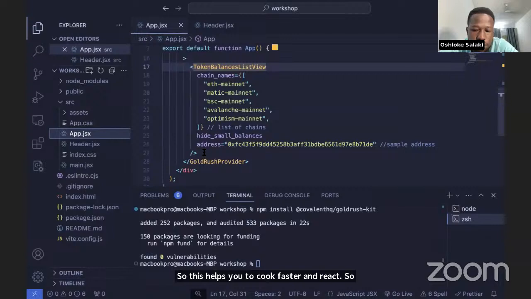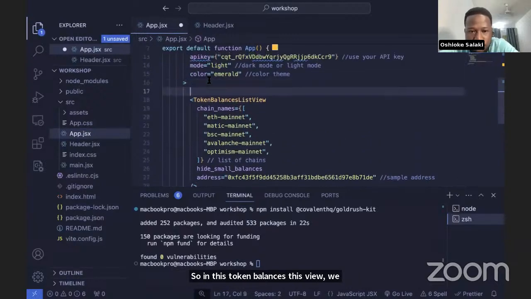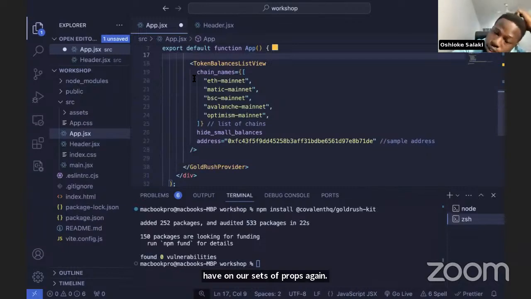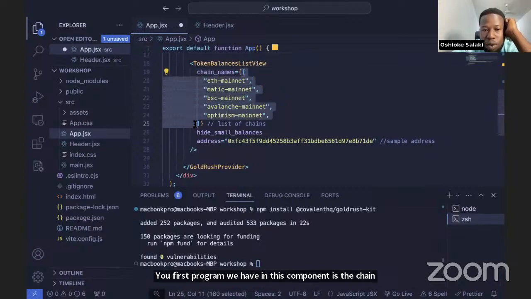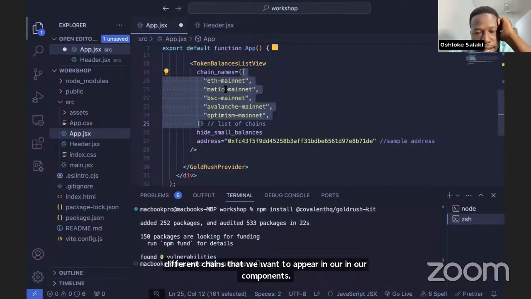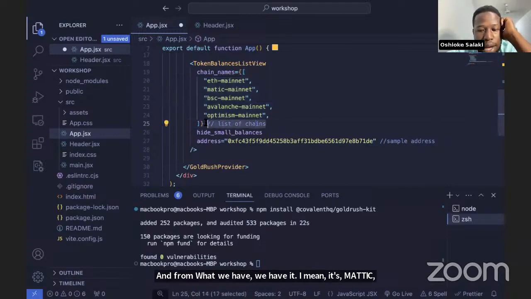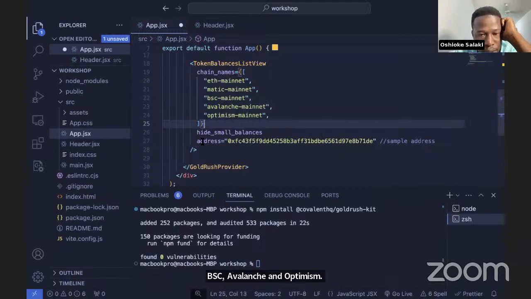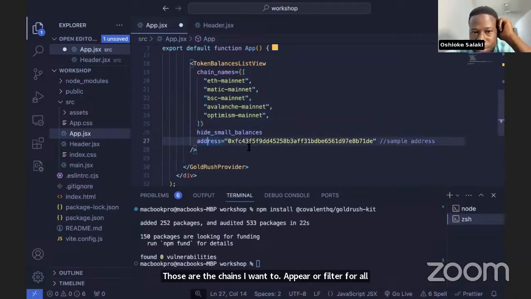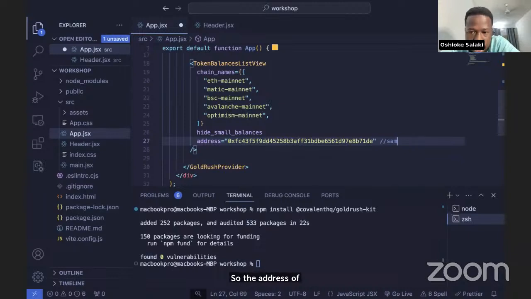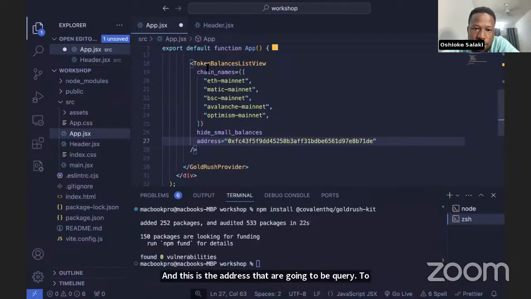So in this token balances list view, we have props. We have another set of props again. The first prop that we have in this component is the chain names prop. This chain names receives an array of the different chains that we want to appear in our components. And from what we have here, we have Ethereum mainnet, Matic mainnet, BSC, Avalanche, and Optimism. Those are the chains that we want to appear or filter for in our components. There are hiding small balances, then the address. This is the address that we're going to be querying to get the data of the token balances.